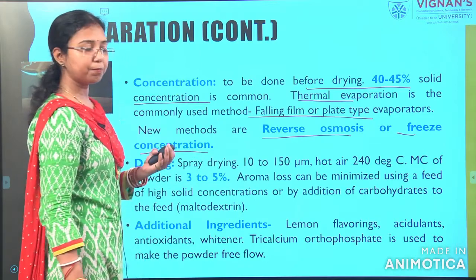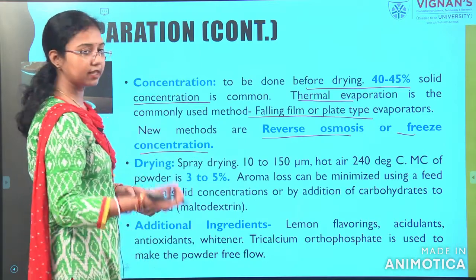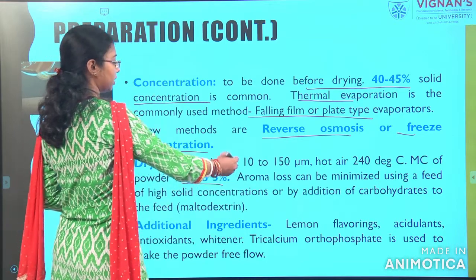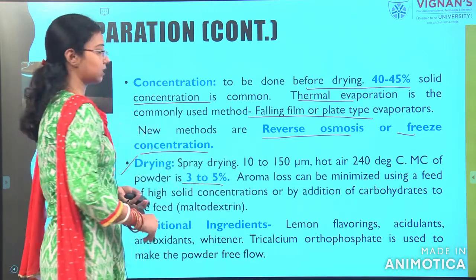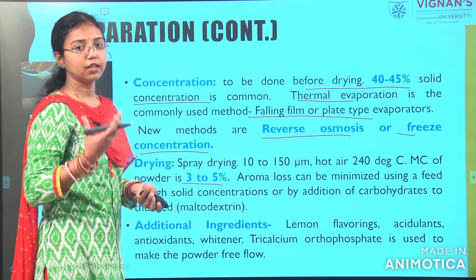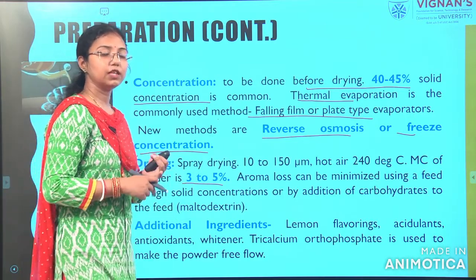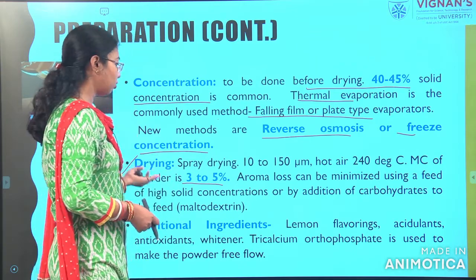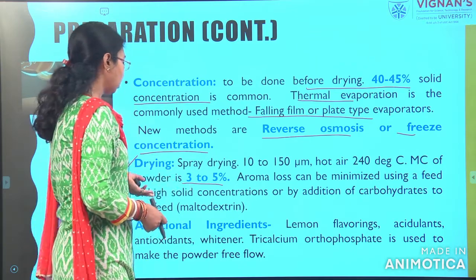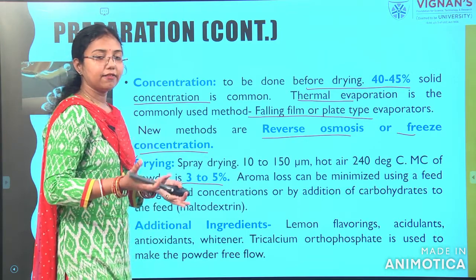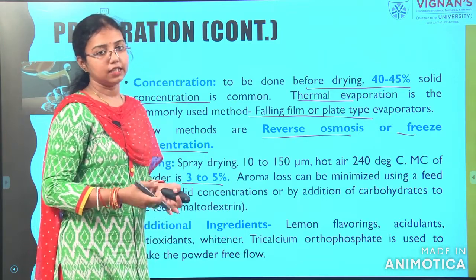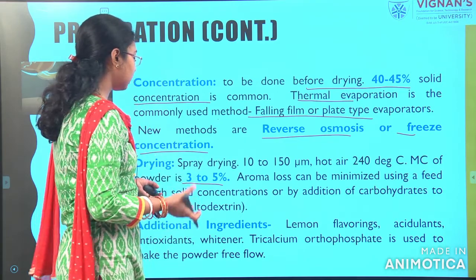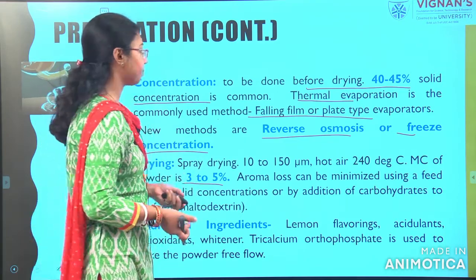So, sometimes spray drying also will be used to get the fine powders from the concentrate. So, 3 to 5% you can use. So, there are several processes of getting the instant tea powder. Either you can use evaporator, or you can use freeze drying or reverse osmosis, or you can use spray drying process. So, there are several things, and finally, you can add any type of flavor, any type of aroma. So, it depends on the type.